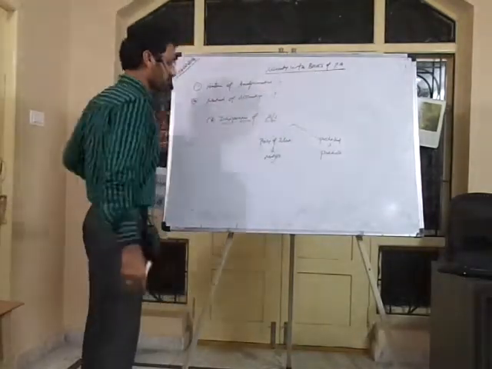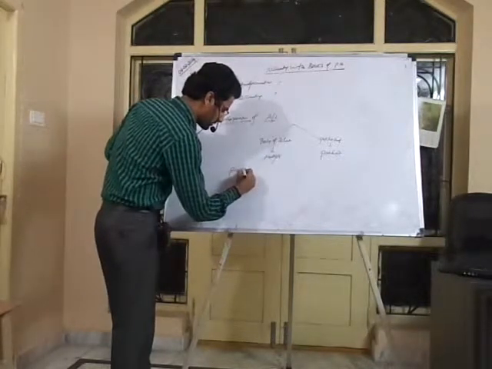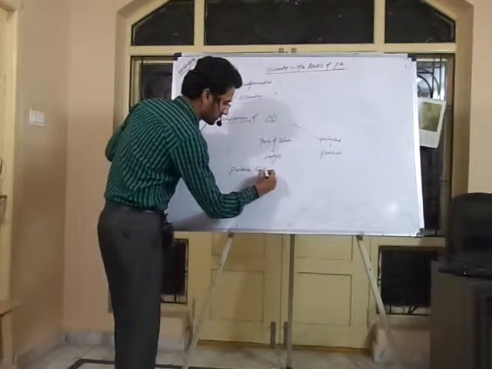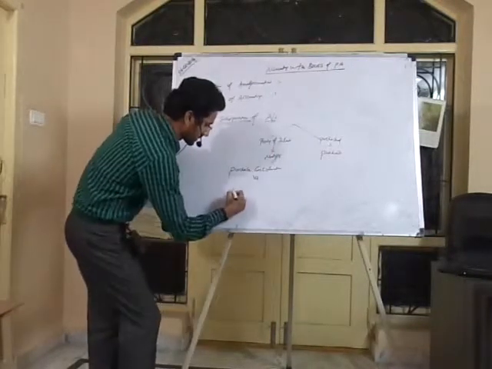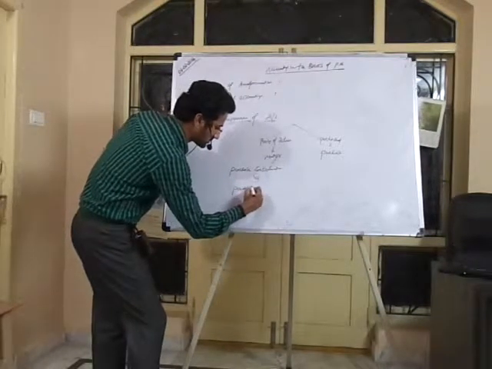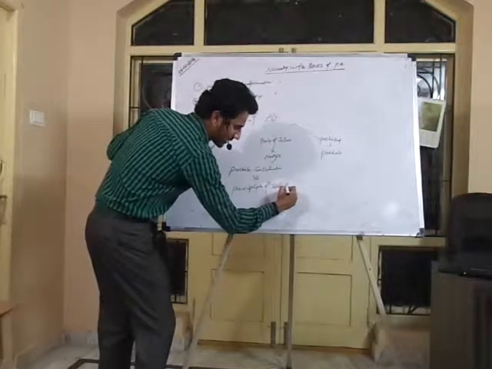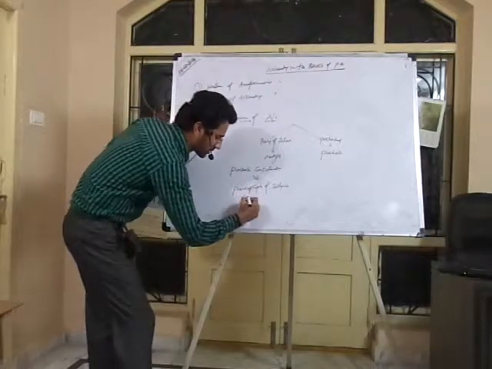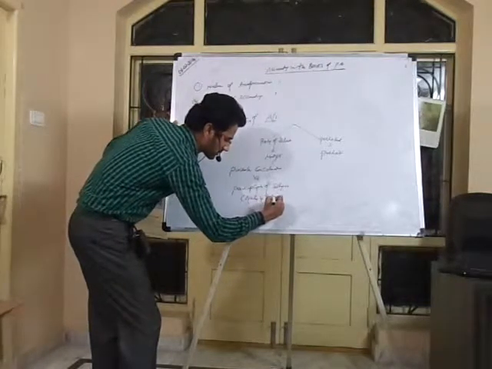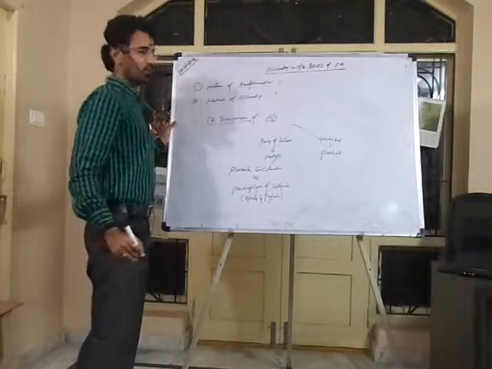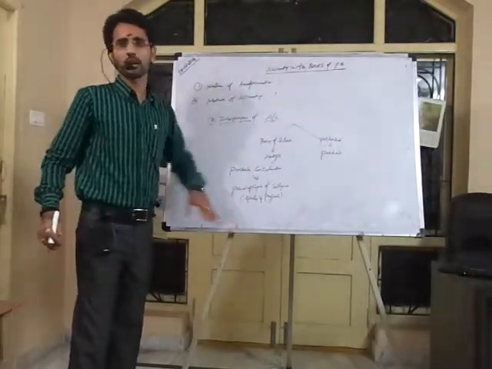If it is merger, we must compare purchase consideration versus paid up capital of selling company. Paid up capital includes both equity and preference. You should compare purchase consideration with paid up capital of the selling company.